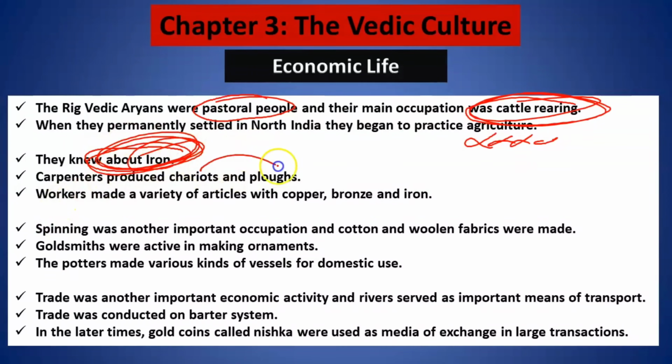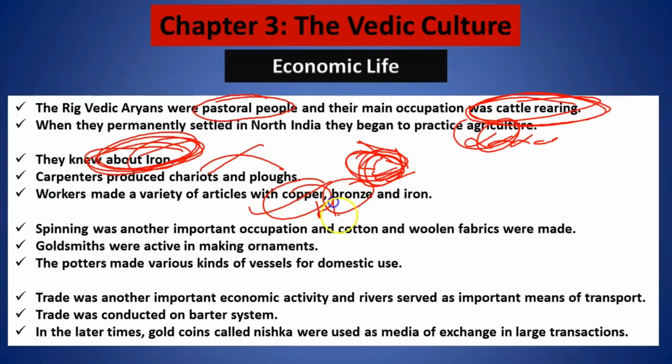And that is why the plows which they would make for, let's say, small scale agriculture, though they did not know agriculture fully, the chariots and the other articles which they would make, apart from copper and bronze which were known during the Harappan civilization, they were also aware of iron. Another important thing was various kinds of vessels were made for domestic use. Goldsmiths were active in making ornaments, so they had a very good economic life.